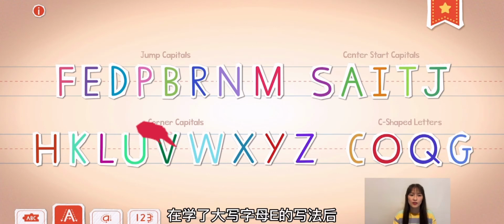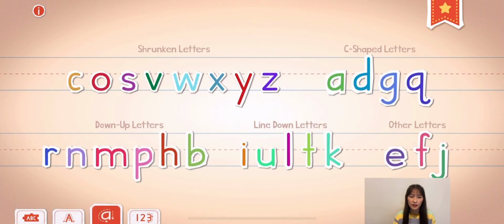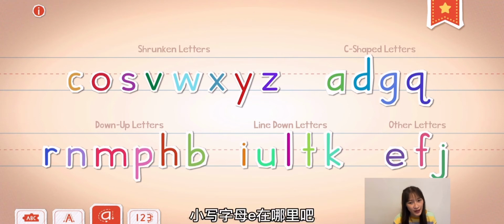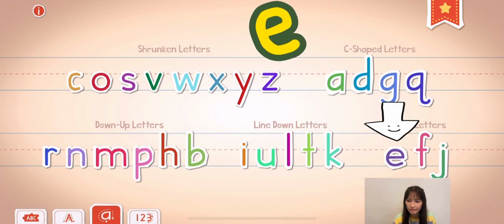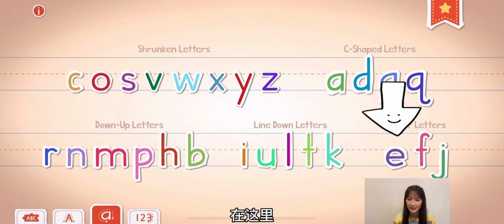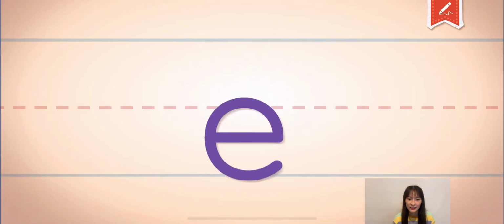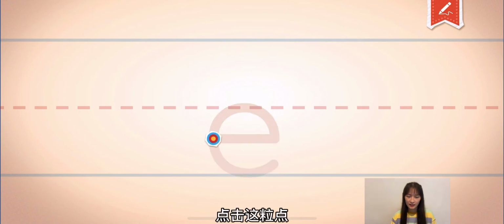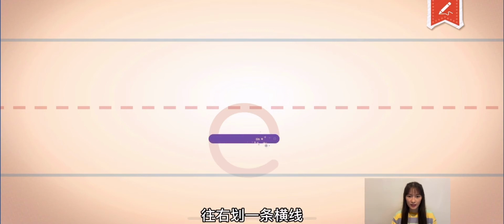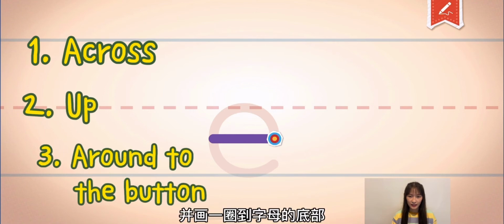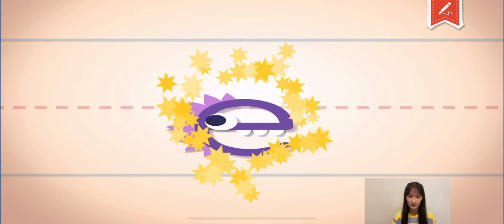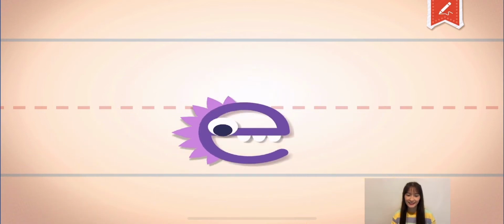After we learn the formation of capital letter E, now let's find out where is the small letter E. Oh, I found it. It's here. E. Let's follow the dot to write the letter E. The dot is just below the middle, and make a line across. Then go up and around to the bottom. You'll come up with letter E.